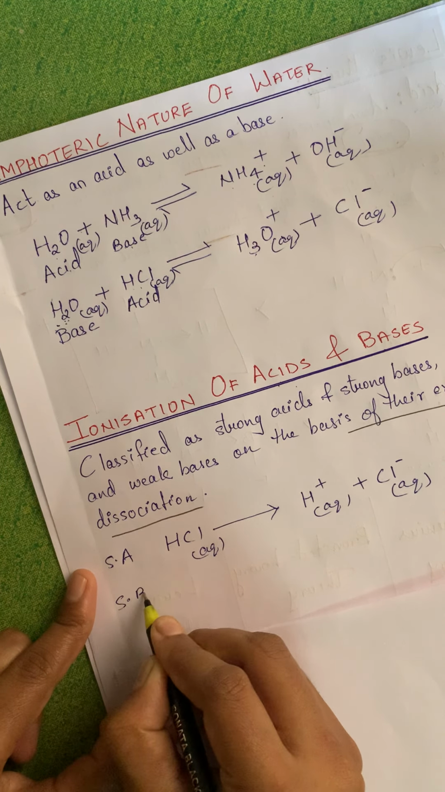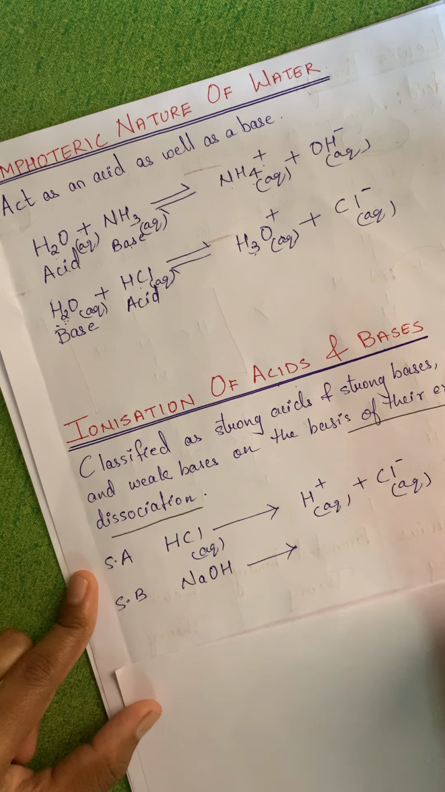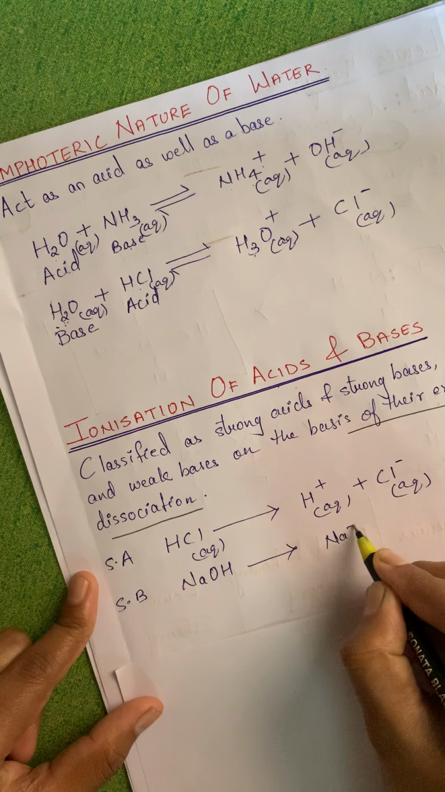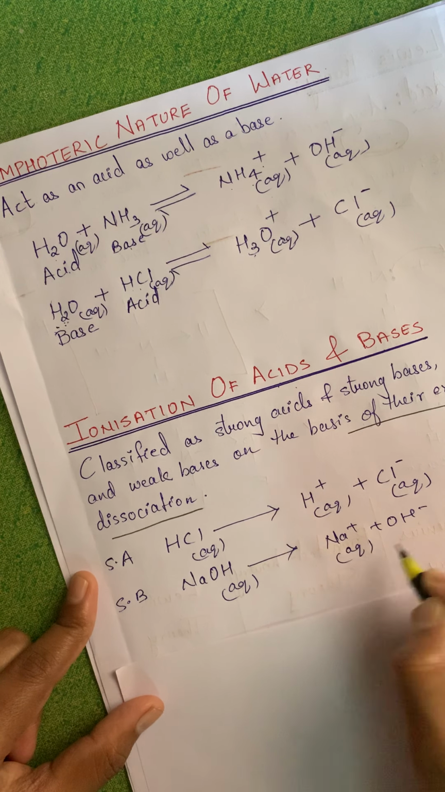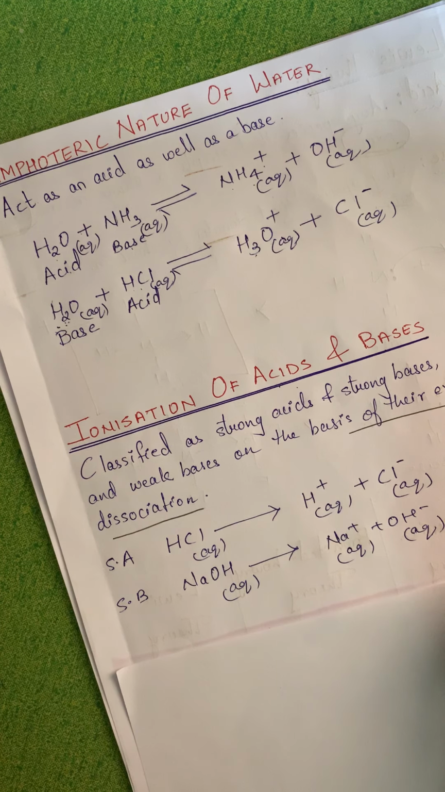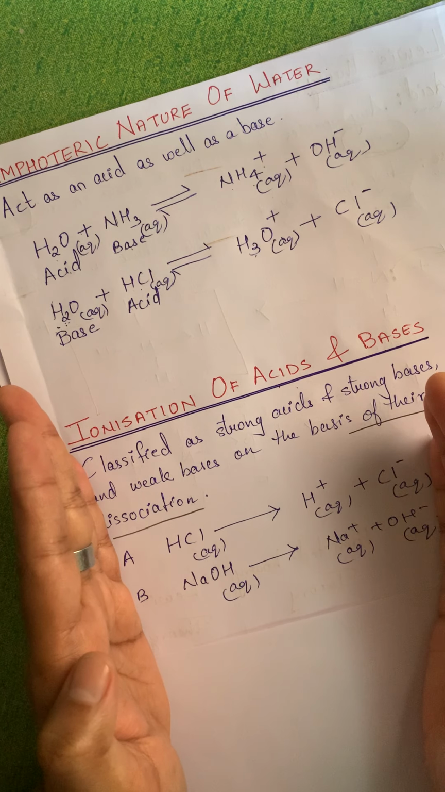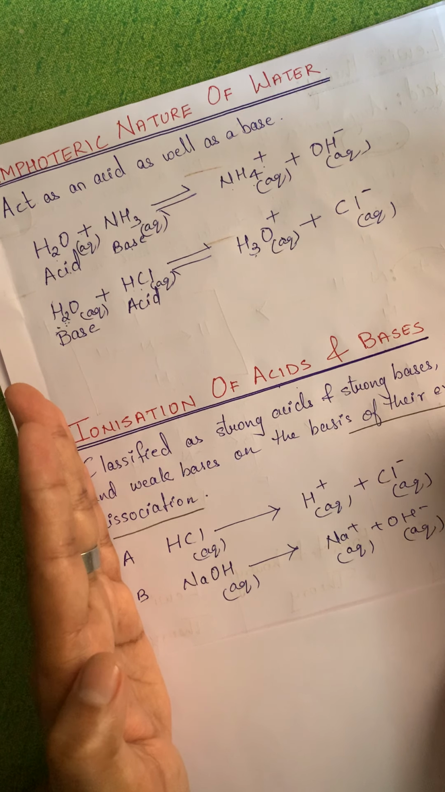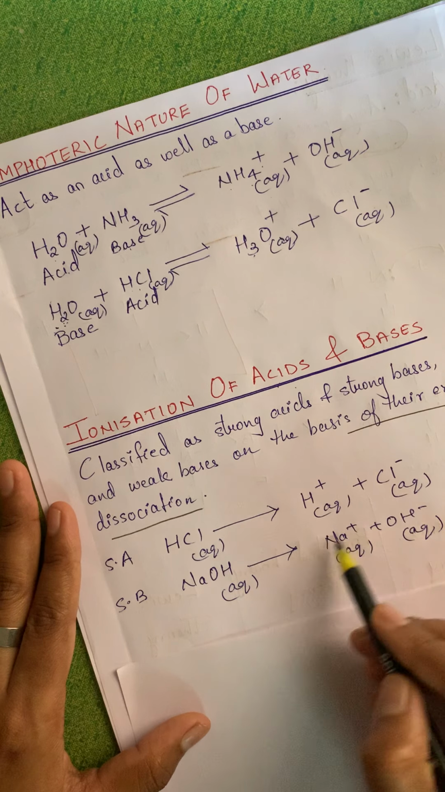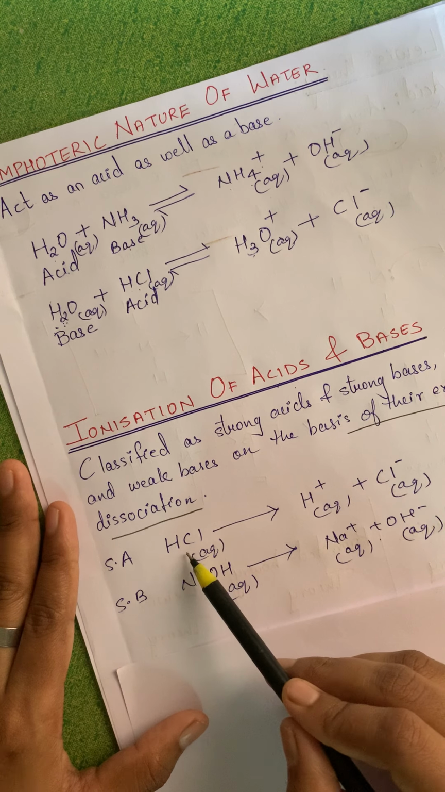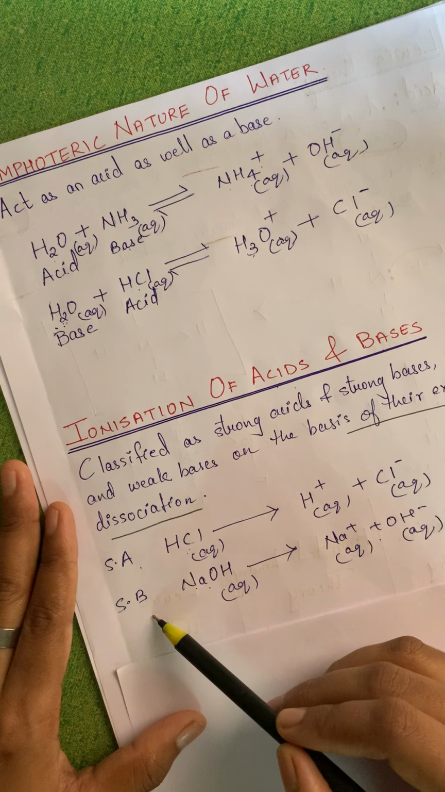Now next I will write a strong base. Strong base is NaOH, sodium hydroxide. It will dissociate into Na plus and OH minus. Both sides it will be aqueous. Now what do you mean by this? Strong acids and bases completely dissociate into their constituent ions. That means in the solution we can see the presence of ions. The unionized molecules won't be seen in the case of strong acids and strong bases.